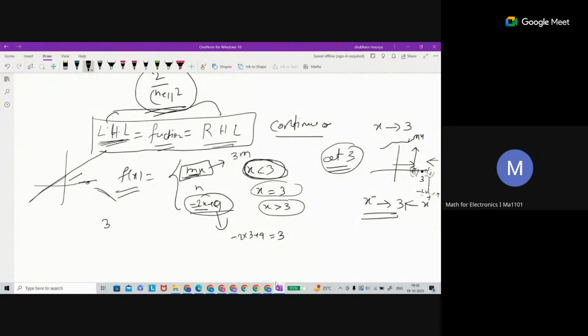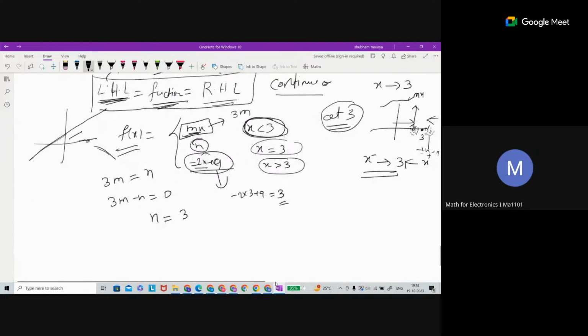So left limit we got 3m, and the function value at 3 is equal to n, right? So this is equal to n, because left limit equals function value. That means 3m minus n is equal to 0. And this is also, so n is equal to what? The function value at 3 equals the right limit, which we have calculated as 3. So finally, n is equal to 3.